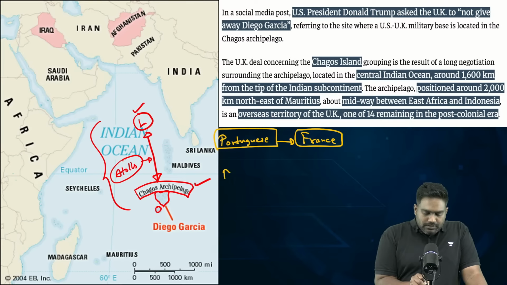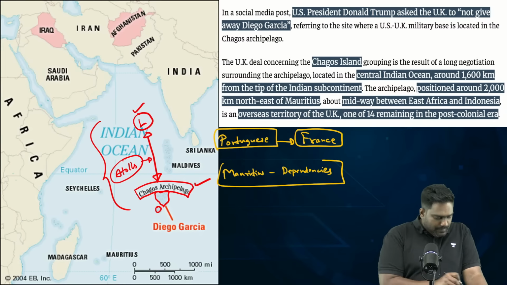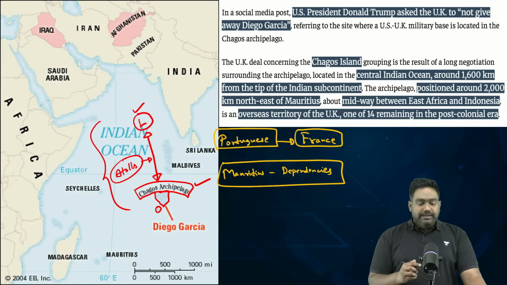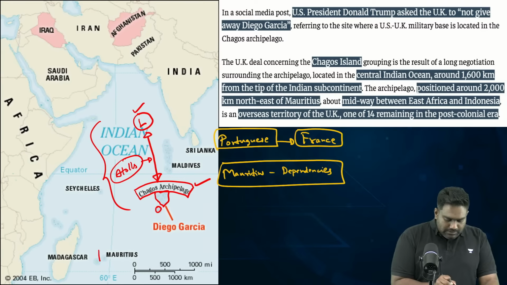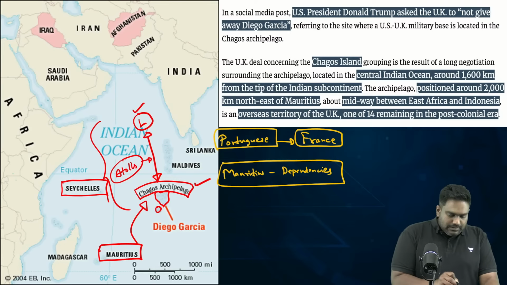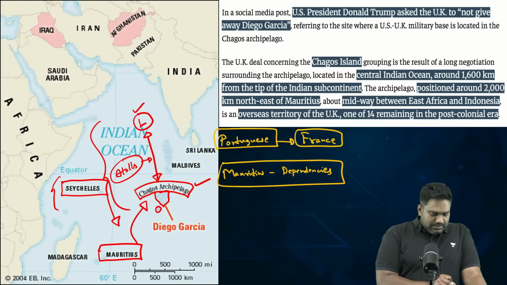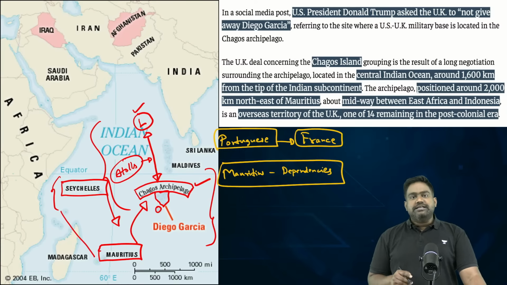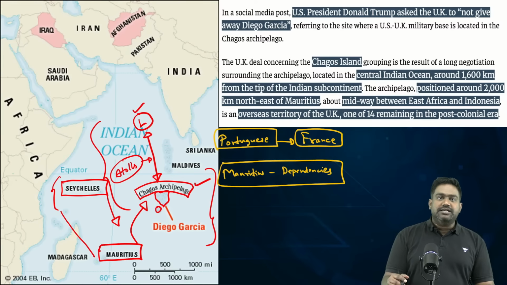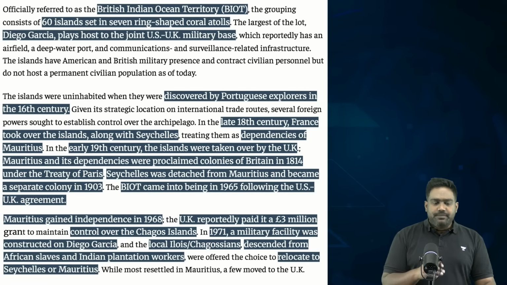This included the territories of Mauritius and all its dependencies that are located in the nearby region. The Chagos group historically has been seen as part of Mauritius, and Seychelles was also part of the same setup. So the term Mauritius and its dependencies included the main island of Mauritius, as well as Seychelles and the Chagos group of islands that are present here. So first colonized with the Portuguese, then taken over by France in the 18th century. So there's very interesting history behind it.